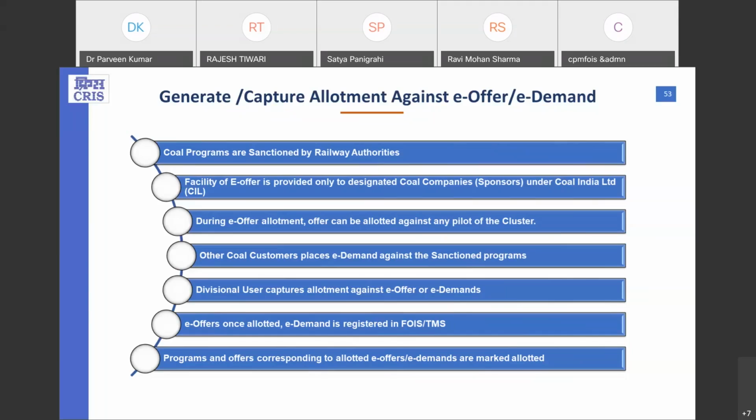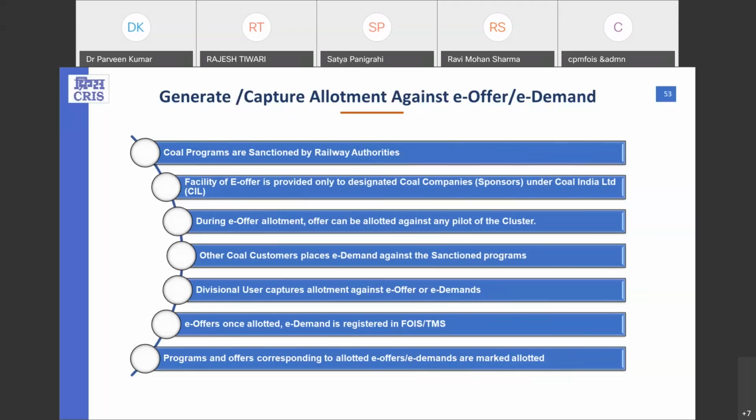Based on what type of traffic it is and what type of sponsor is in the program, that consigner or sponsor registers either an e-offer or an e-demand, which depends on whether that sponsor is a CIL sponsor or a non-CIL sponsor.